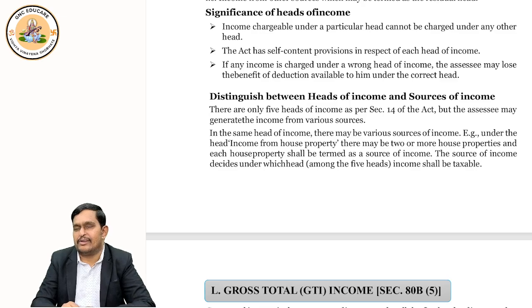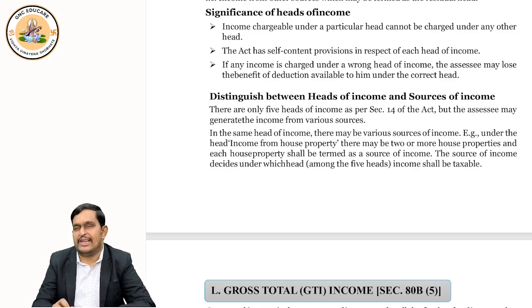Similarly, house property has rules, business and profession has rules, capital gains have rules. But suppose an income doesn't fall under these 4 heads, then where should it be kept? It is taxable under income from other sources. So we call this head the residuary head. Any income which is not taxed under the 4 heads is taxable under income from other sources.